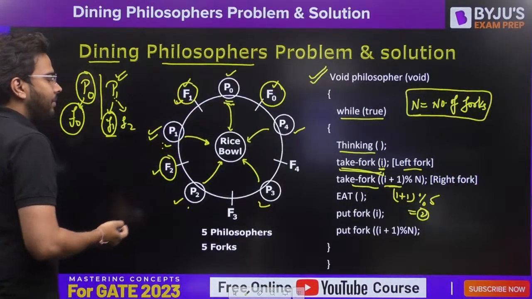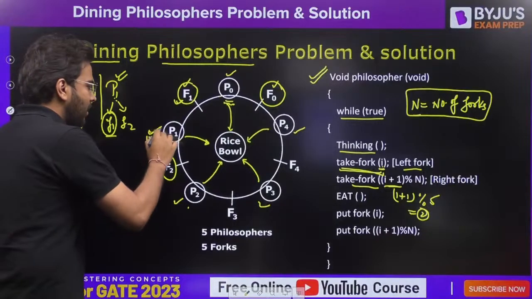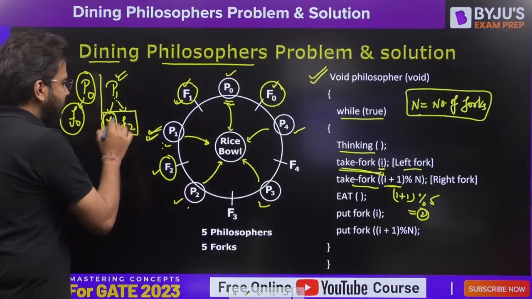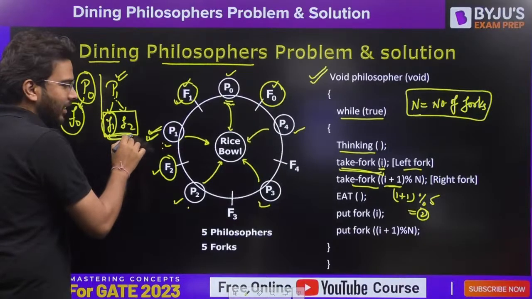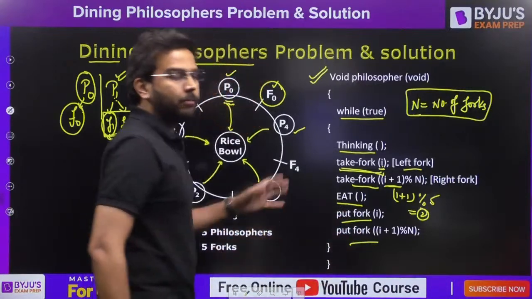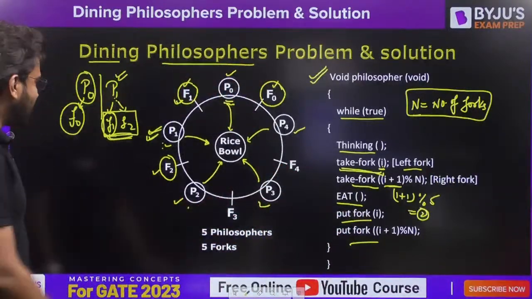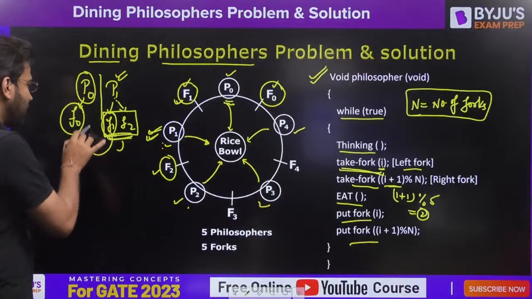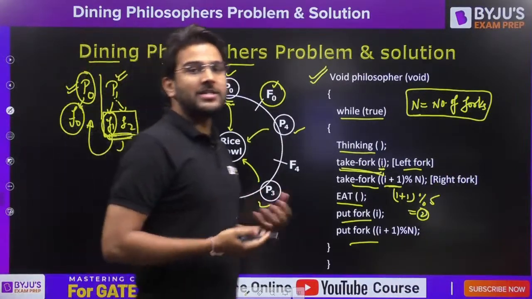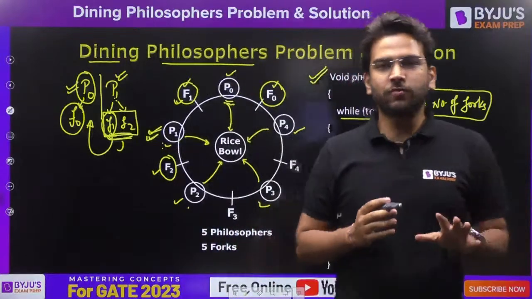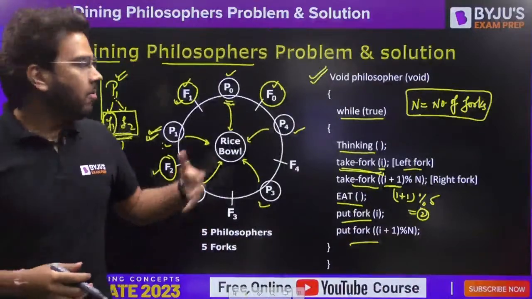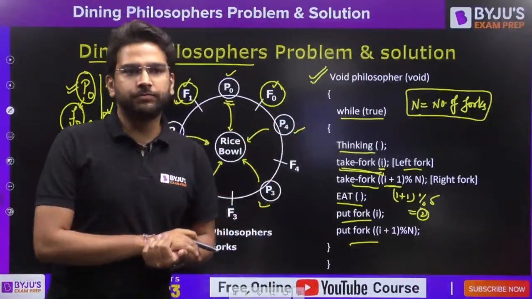So what will happen now in this case? First P1 will execute, because if it wants to perform eating, it needs both the forks here. So it will eat, and then it is going to place both the left and right forks on the table, and then this F1 will be used by the P0 process. So race condition is there. Is it clear so far? This is the problem when we have adjacent philosophers performing the eating process.